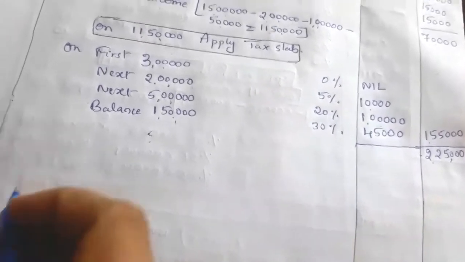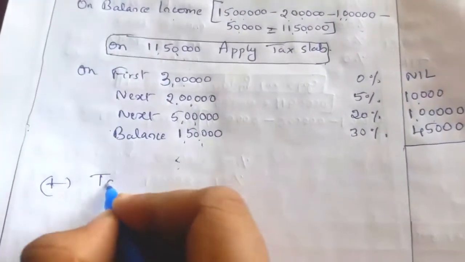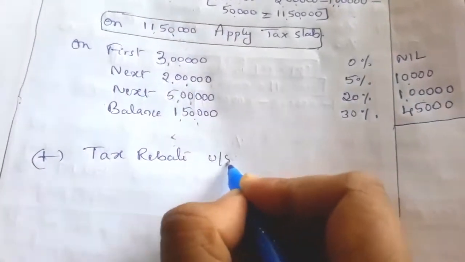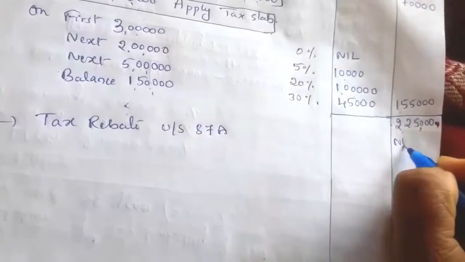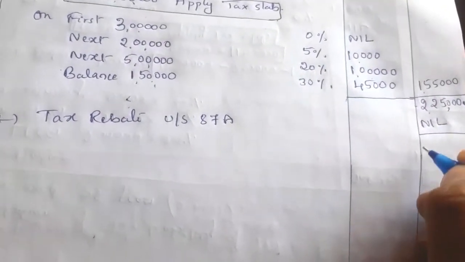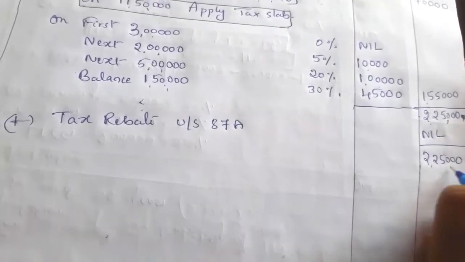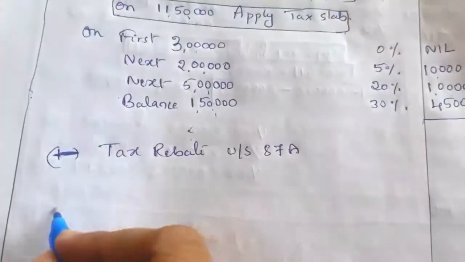2,25,000. Next, similarly as per previous, tax rebate under section 87A is nil if total income does not exceed 5 lakh. So here it is 15 lakh, so nil. 2,25,000. Sorry, this is deducting the tax rebate deduction.